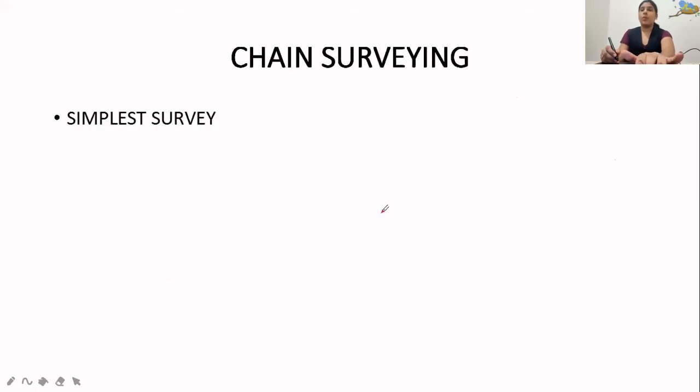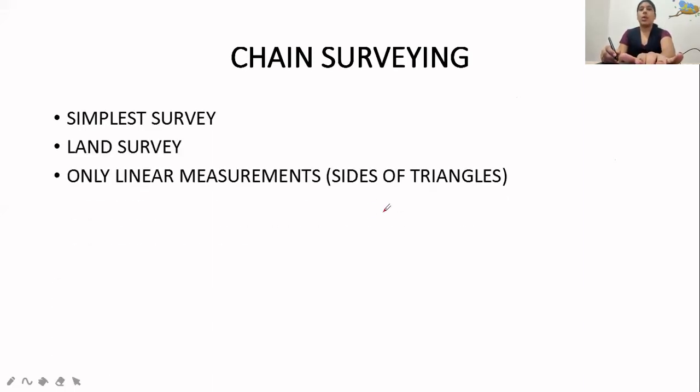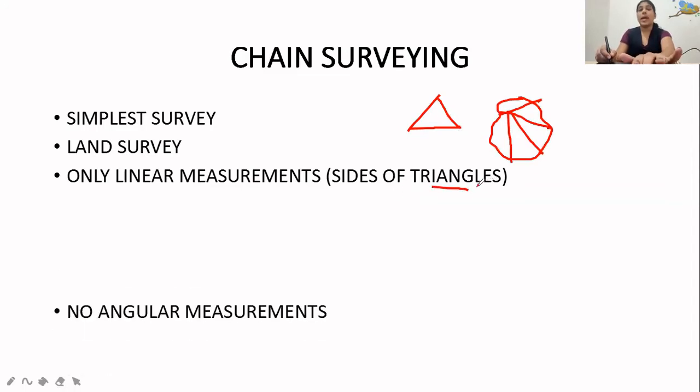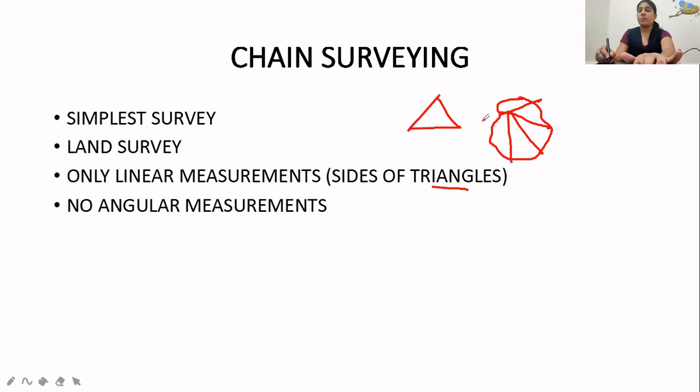Chain surveying. What have you understood by the word chain survey? It is the simplest survey, a land survey of course, with only linear measurements, that is, we measure the sides of the triangle. We have studied in the principle that whenever a given area is there, we divide it into different triangles in order to localize the error. And why do we take the triangle shape? Because it does not require any angles. It can be drawn by linear measurements only, by the sides only.